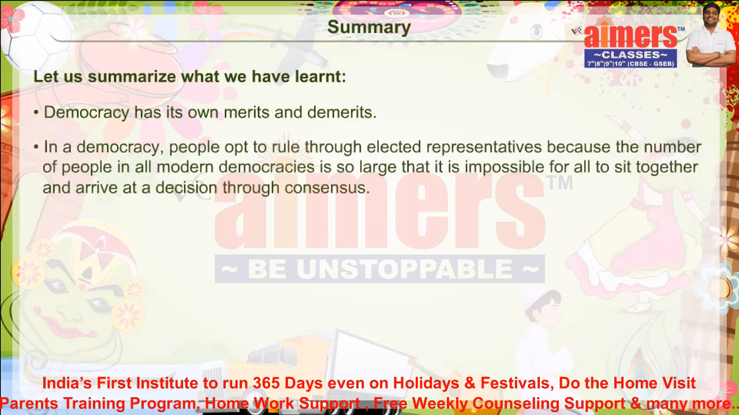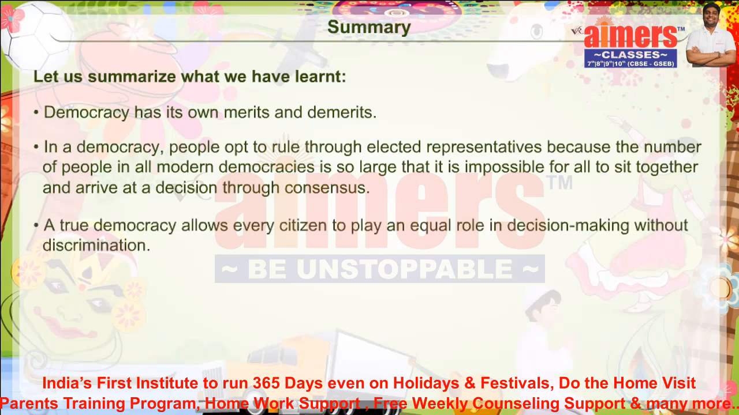In a democracy, people opt to rule through elected representatives because the number of people in all modern democracies is so large that it is impossible for all to sit together and arrive at a decision through consensus. A true democracy allows every citizen to play an equal role in decision-making without discrimination.